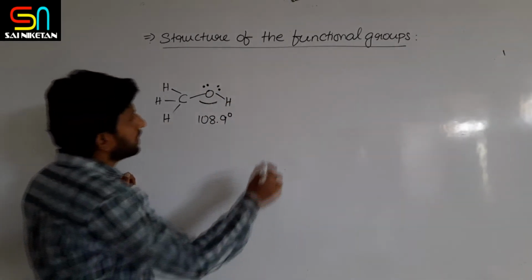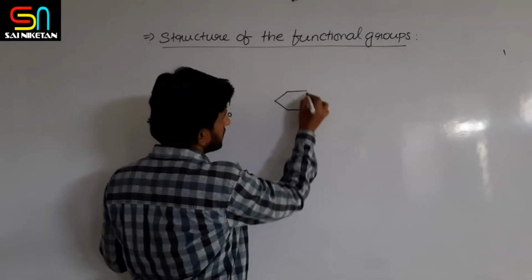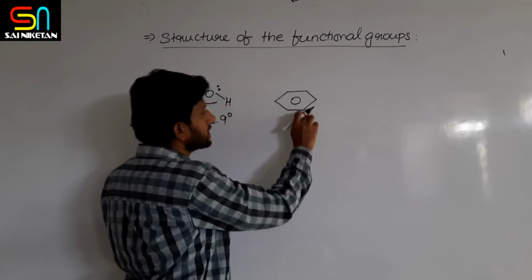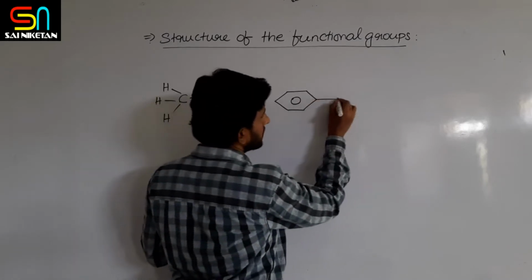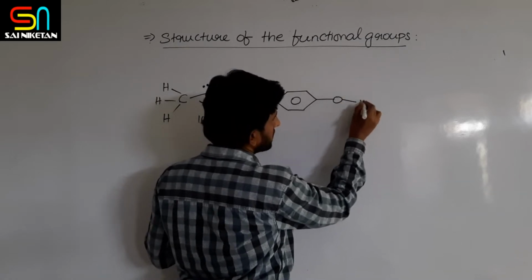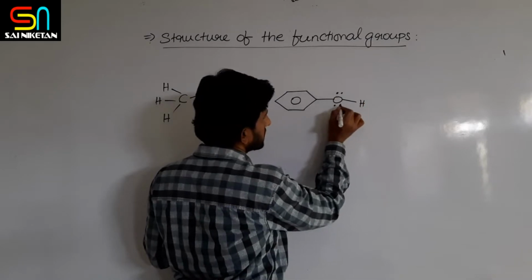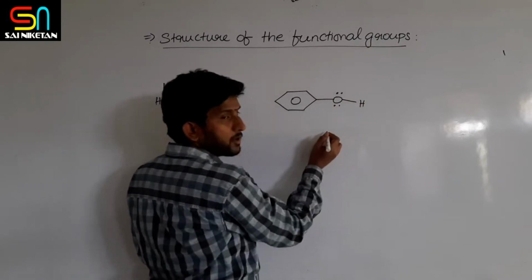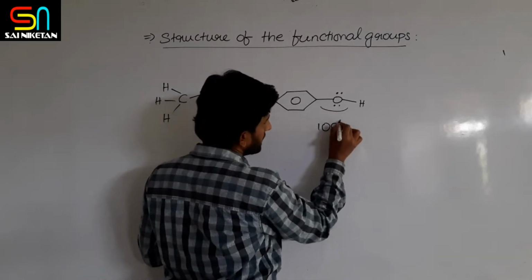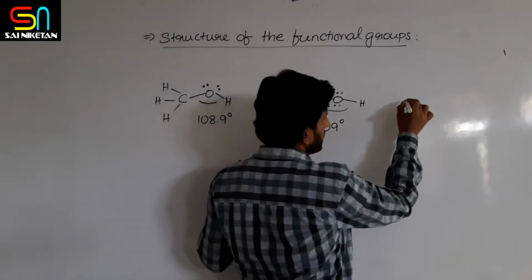In case of phenols, you know that the ring is planar. One oxygen atom with hydrogen, I am writing here. The bond angle here is found to be 109 degrees in phenol.